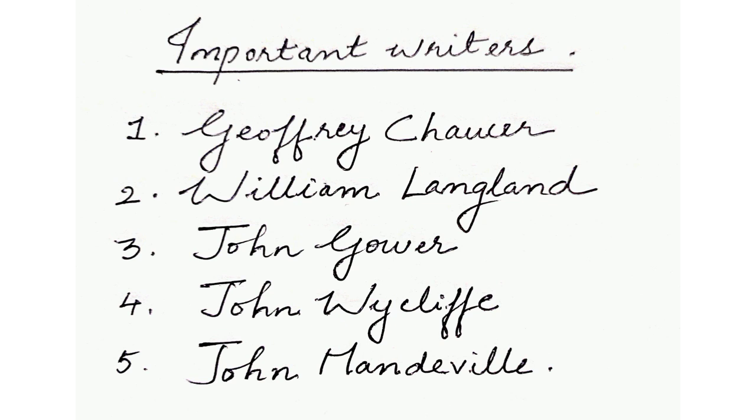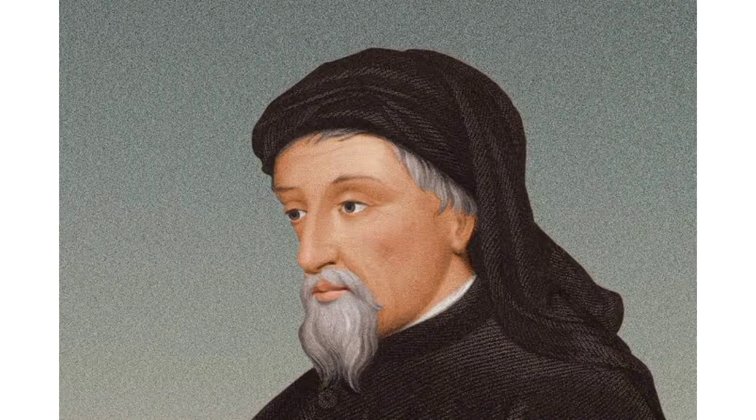And during this time, we have five important writers. When we talk about the age of Chaucer, these are the five important writers that we must know: Geoffrey Chaucer, William Langland, John Gower, John Wycliffe, and John Mandeville. We will for sure begin with Geoffrey Chaucer.